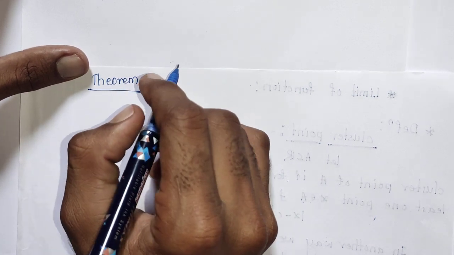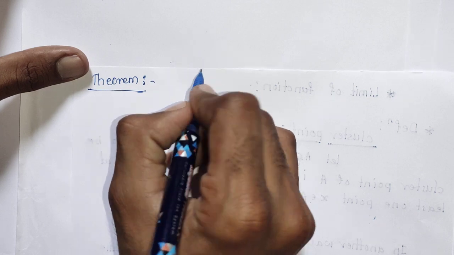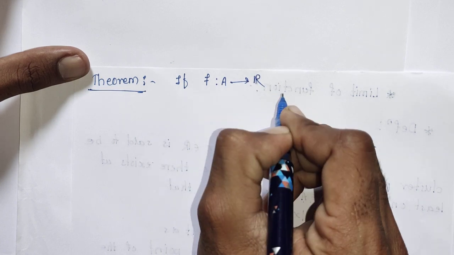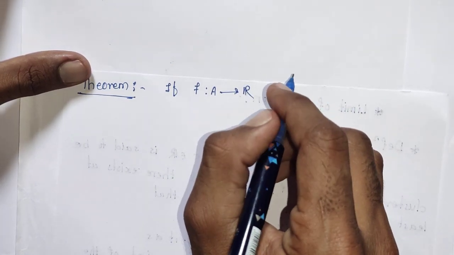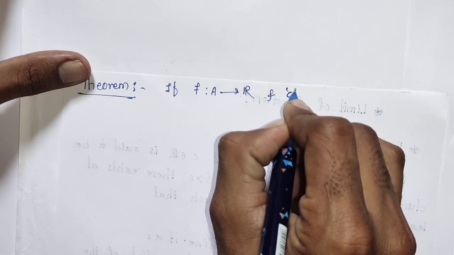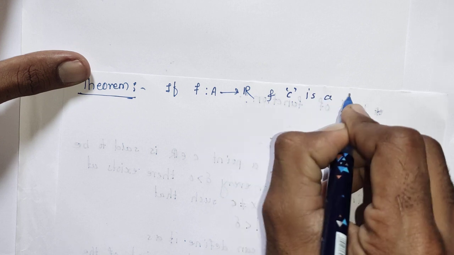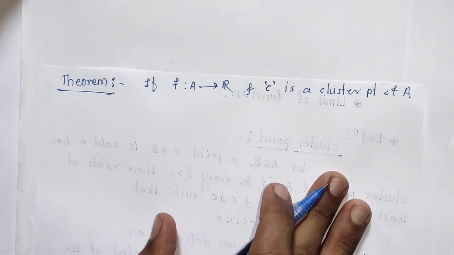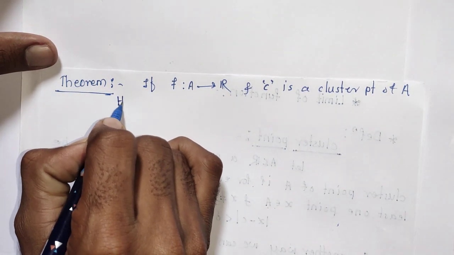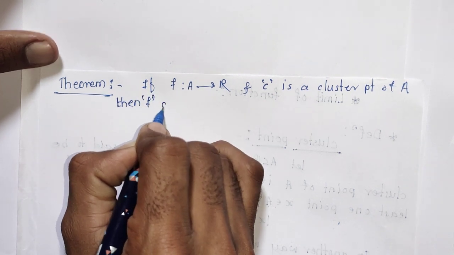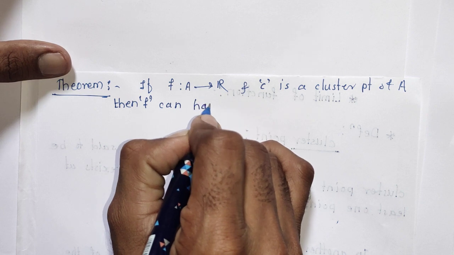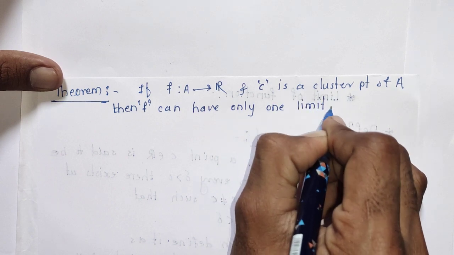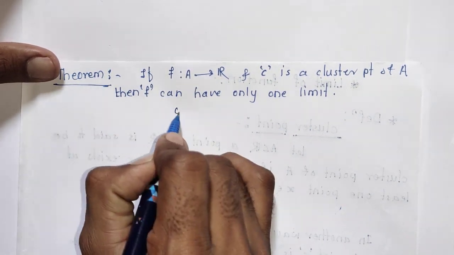The statement of the theorem is: suppose f from A to R is a function and C is a cluster point of A, then f can have only one limit. This theorem can be asked as an example or statement.